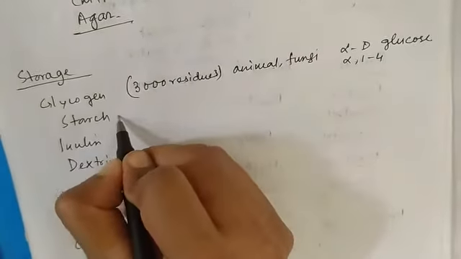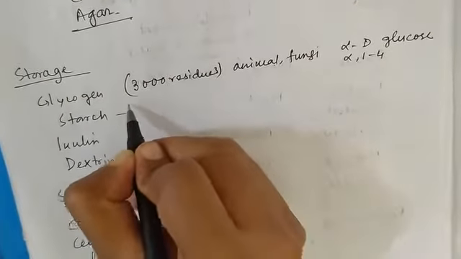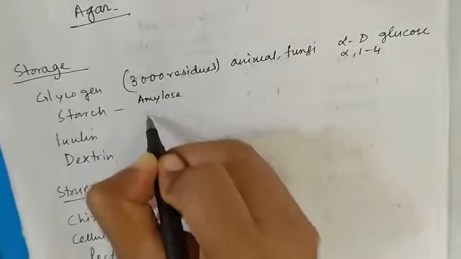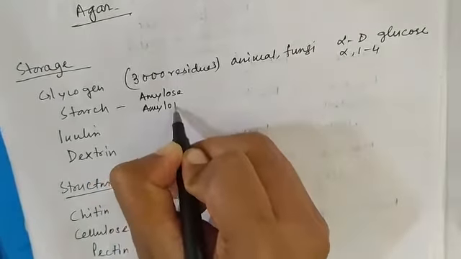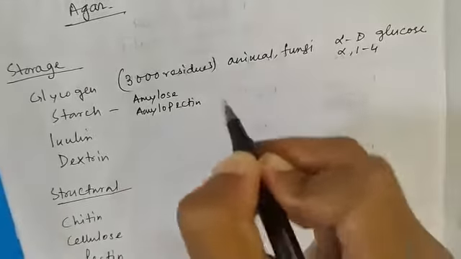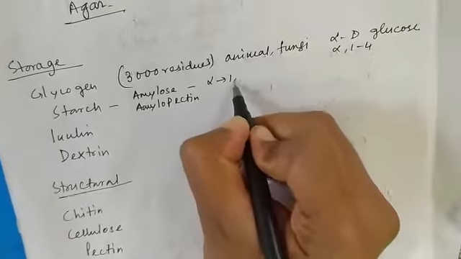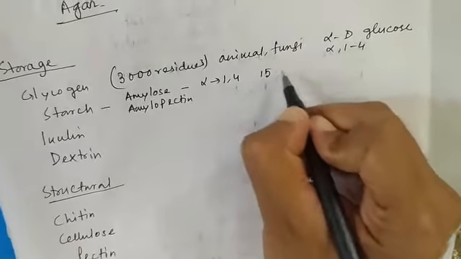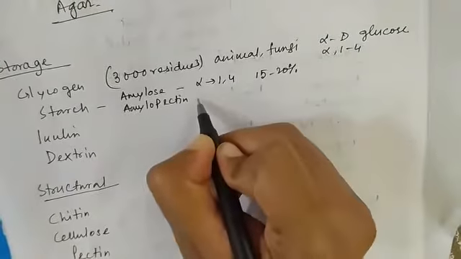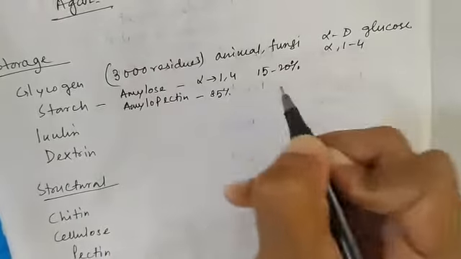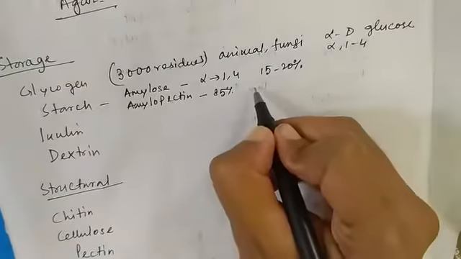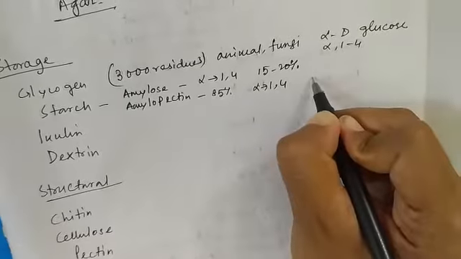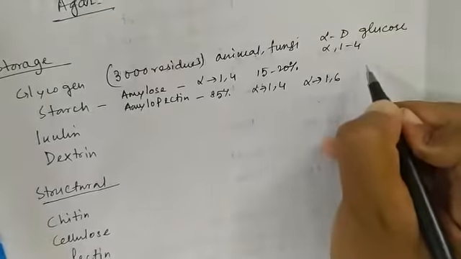Starch, a very important polysaccharide, is composed of two types of units, amylose and amylopectin. Amylose is linear, composed of alpha 1,4 glycosidic linkage and constitutes 15 to 20%, whereas amylopectin is near about 85%. Its linear structure is composed of alpha 1,4 and branches are composed of alpha 1,6.